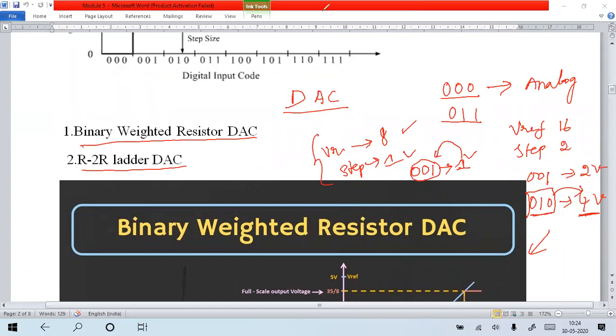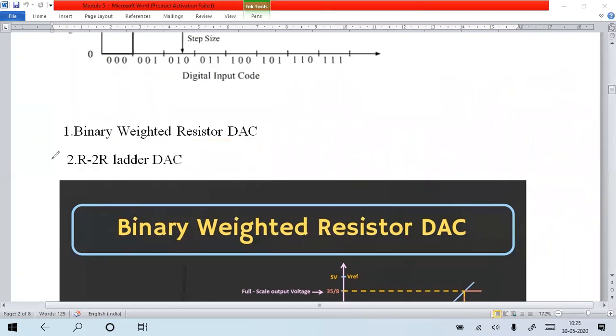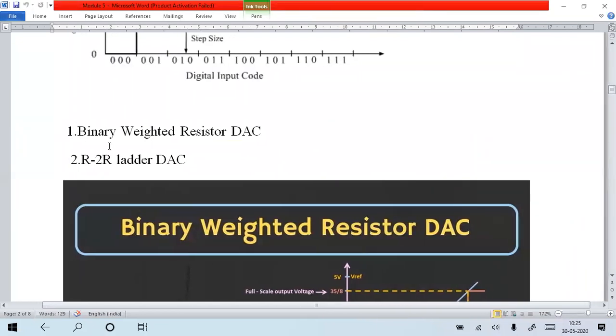Getting my point? So first we see the circuit. First we will see the binary weighted resistor technique. I will tell you why it is called binary weighted resistor. First we will see the circuit explanation, after that why we call this the binary weighted resistor technique to convert digital value into analog.